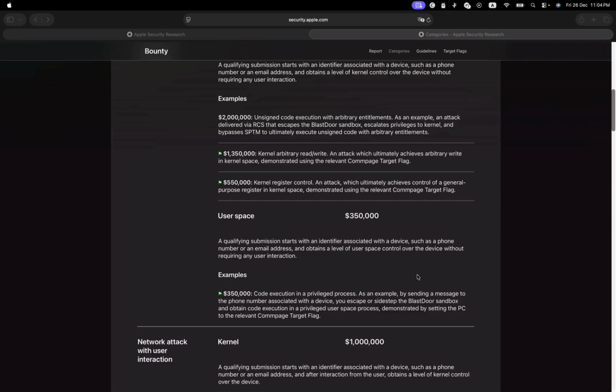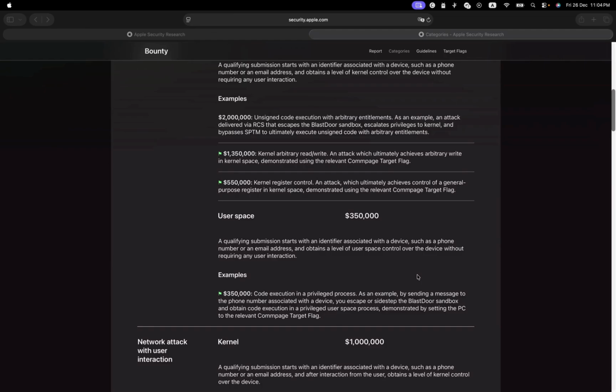And you can get $1.3 million if you are able to read and write the kernel arbitrarily. That is an attack which ultimately achieves arbitrary write in kernel space, demonstrated using the relevant CPU target flag. This one is not that elevated. Think of the target flag as a page in the architecture of the hardware where the kernel writes, and then the user space can access it, meaning the apps can read data from there.